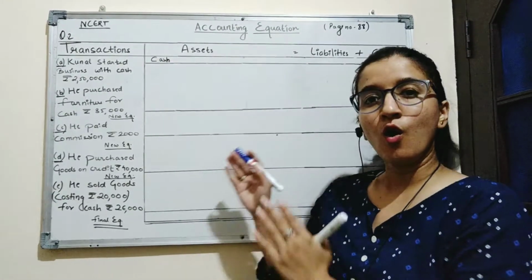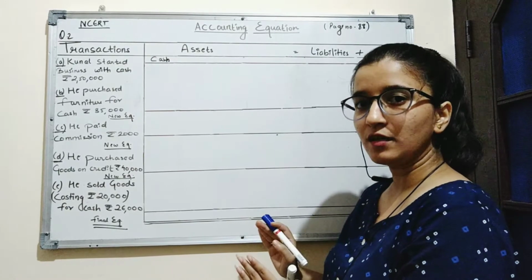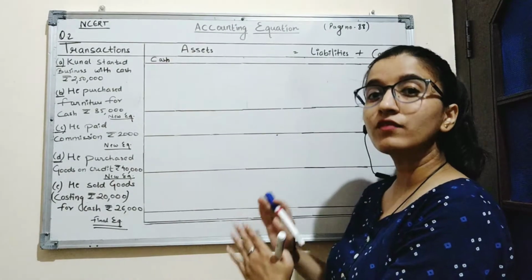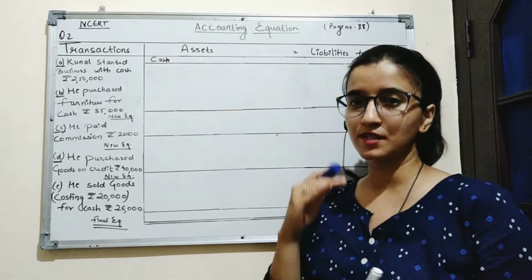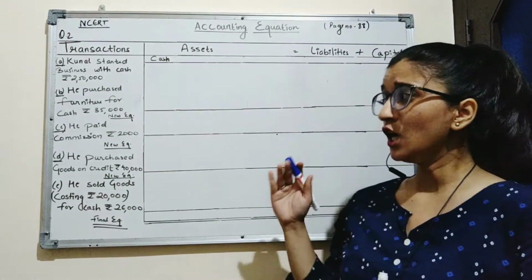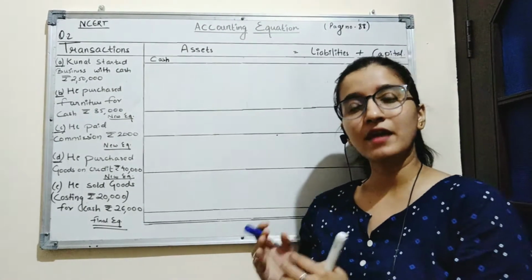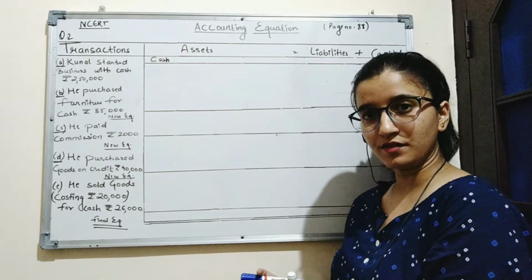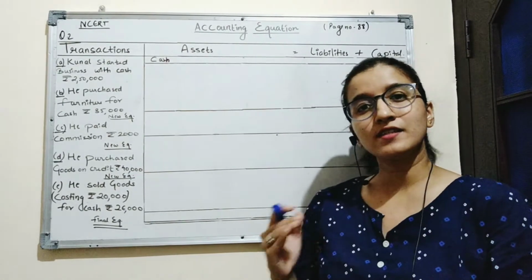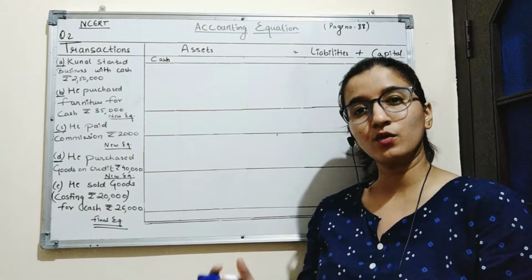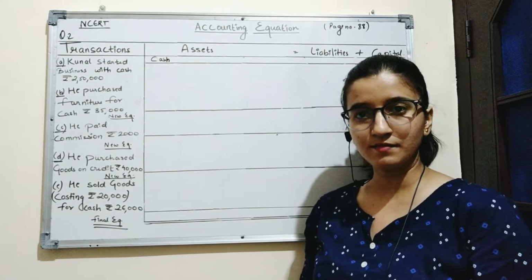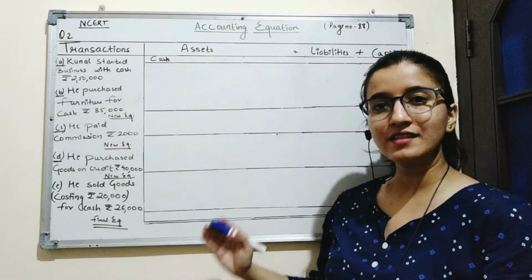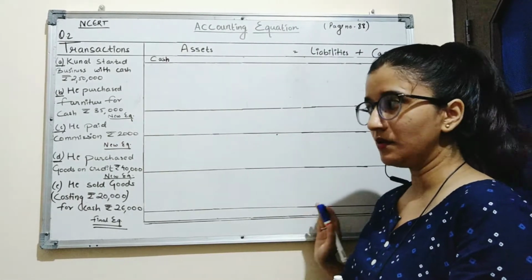Which means all the transactions recorded in the books of accounts are recorded from the business point of view, not from the businessman's point of view. So, when the businessman brings some cash in the business, this cash is considered as liability for the business. Why? Because it is assumed that the business has borrowed some amount from the businessman. So, that is why it is considered as liabilities for the business.